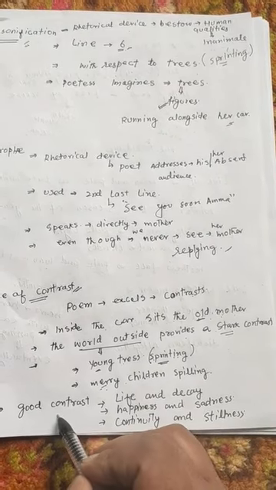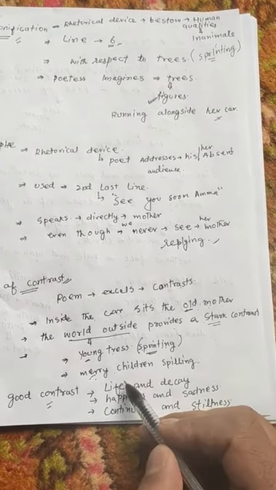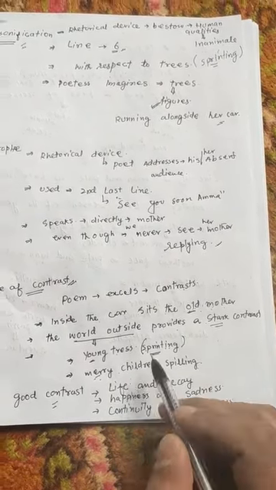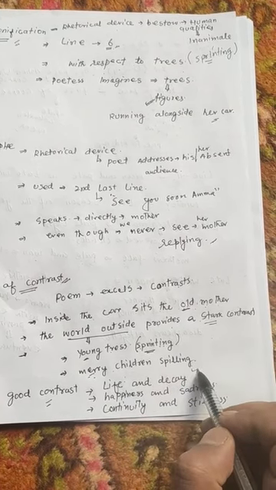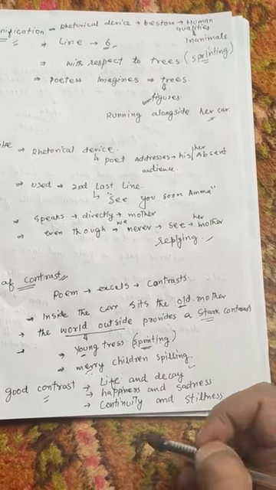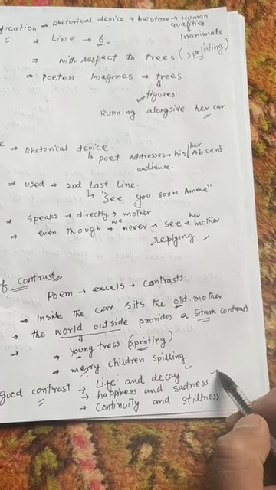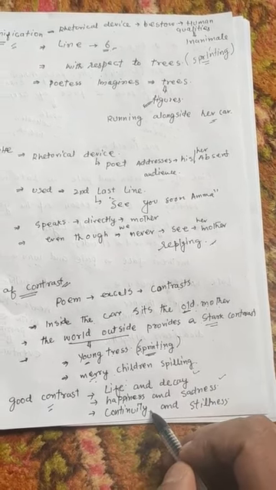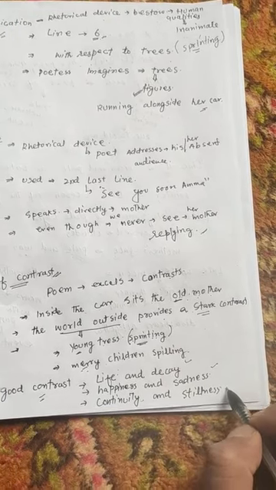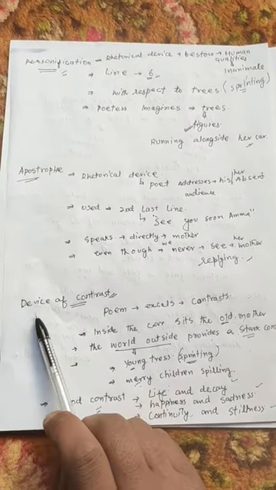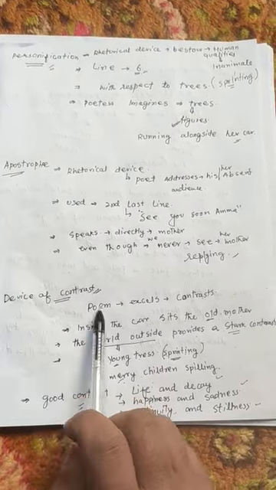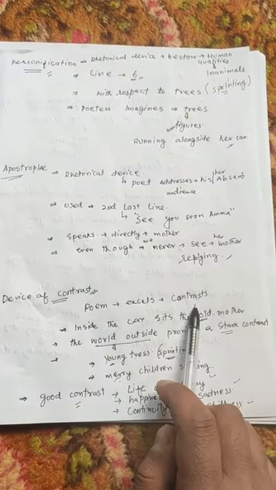The poet provides a good contrast of life and decay. Life outside the car, decay inside the car; happiness outside the car, sadness inside the car; continuity outside the car, stillness inside the car. So this is the device that is used, device of contrast. This poem excels in contrasts.